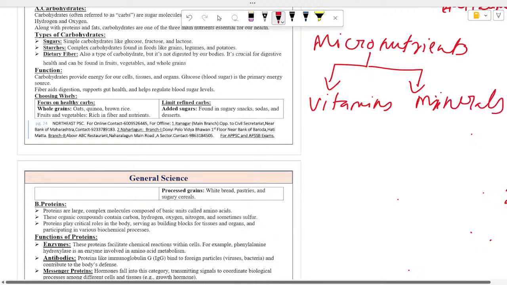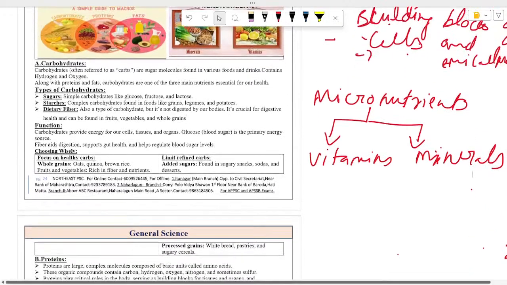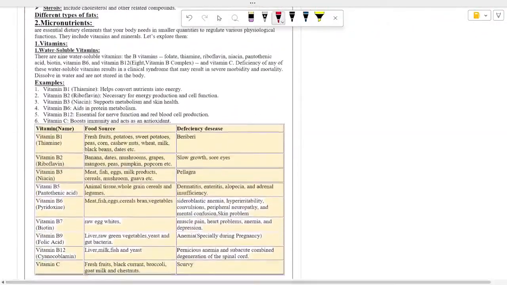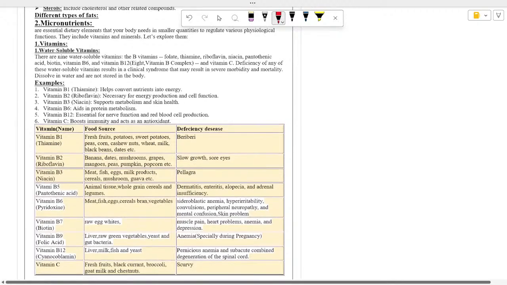So in vitamins, we can see here, vitamins are of two types.